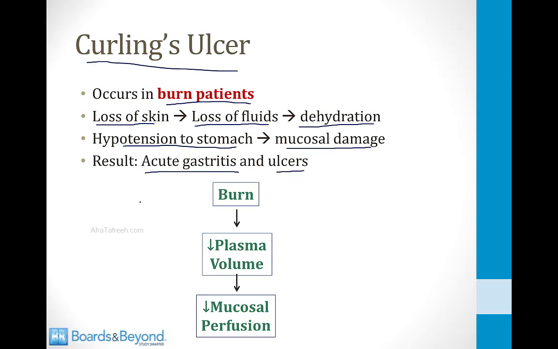And I've written this at the bottom of the screen to help you remember it. Burns lead to decreased plasma volume, which leads to decreased mucosal perfusion. And any patient in the hospital with extensive burns is usually placed on a proton pump inhibitor in order to reduce the risk of Curling's ulcers.